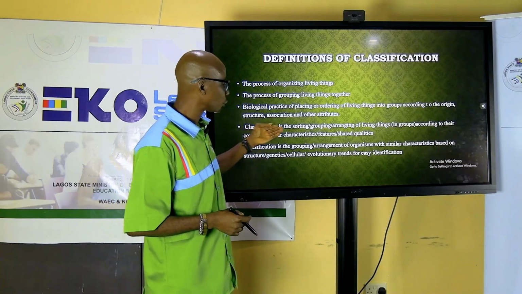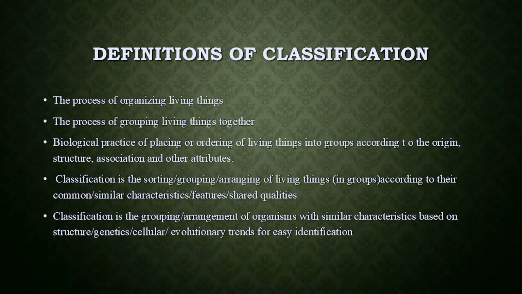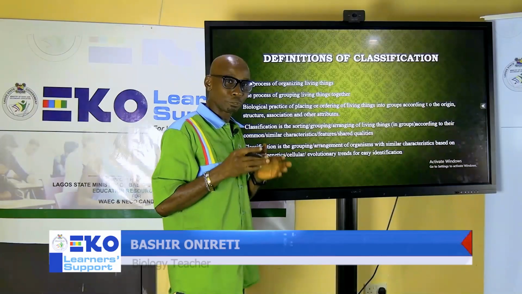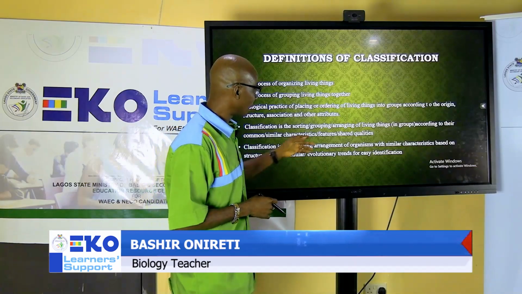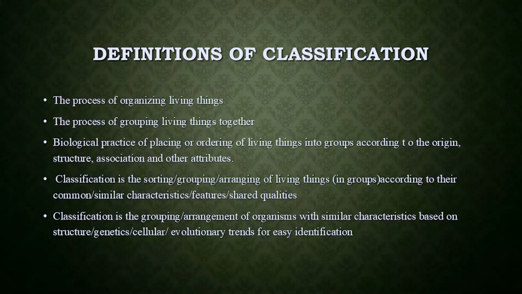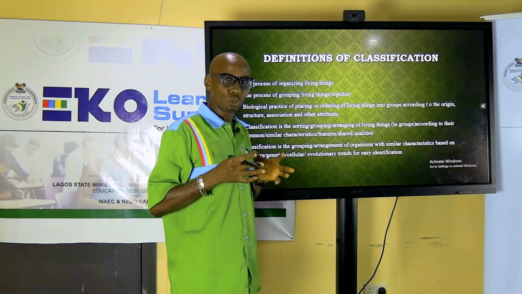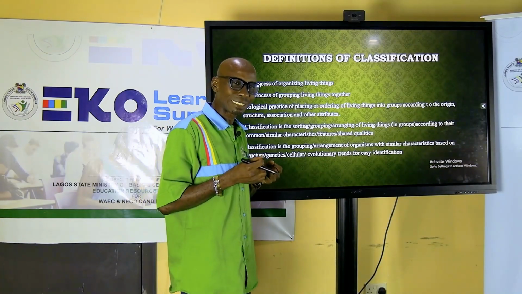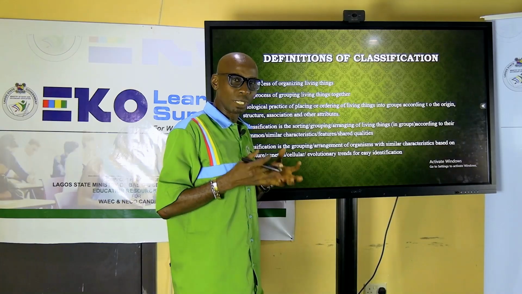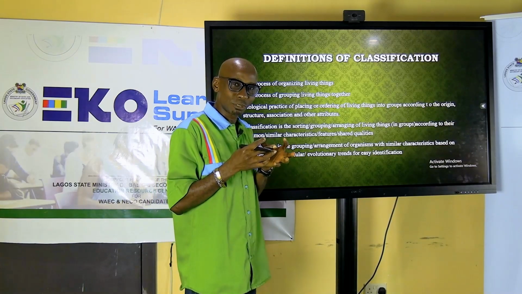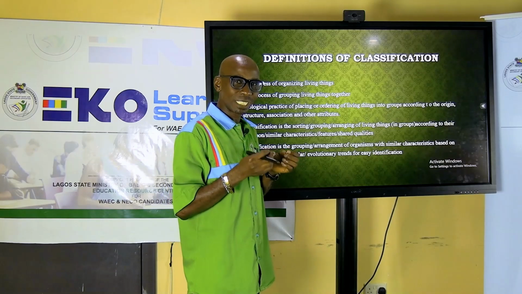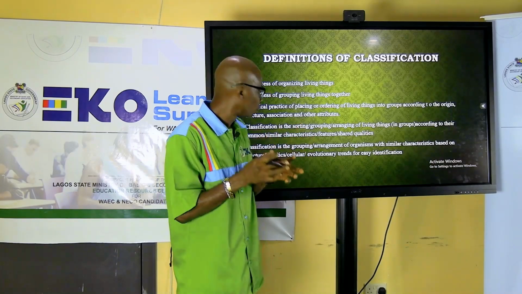Or you can say it's the sorting. Like if you want to play football, they sort every club into different groups before they start playing matches. We have group A, group B, like that. Or arranging living organisms according to their common or similar characteristics, those organisms that share the same thing. If you have oranges and lime and lemon, if you look at those plants or fruits, they share the same thing, so they are always grouped together.